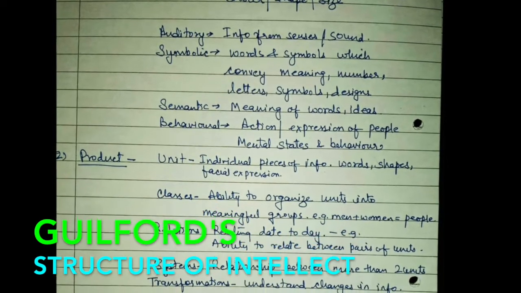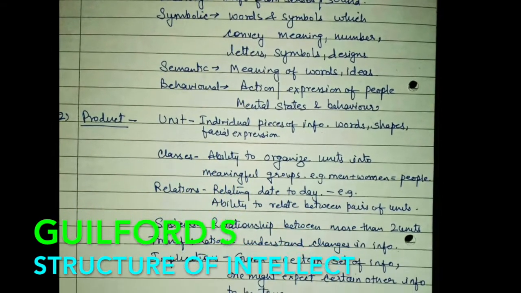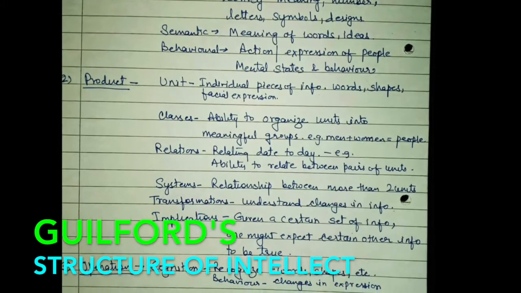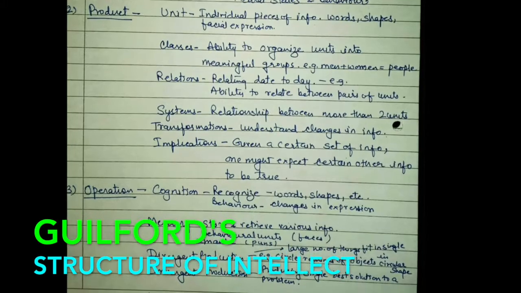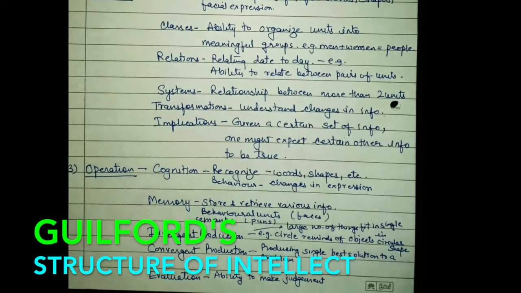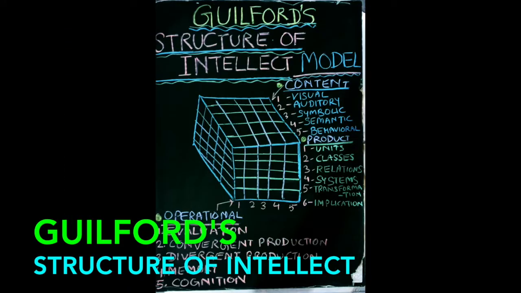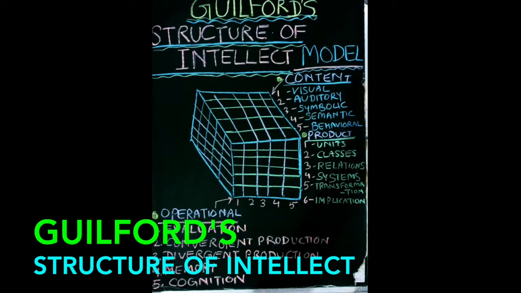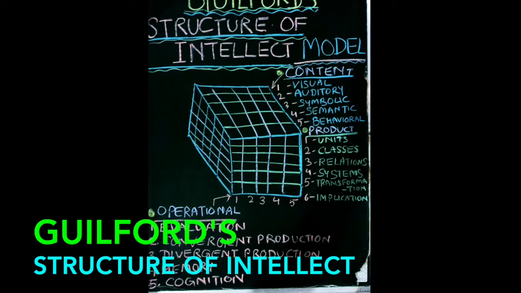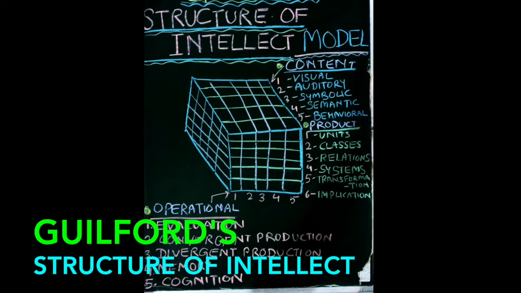His assessment was a factor analytic technique. We'll talk about content, product, and process. This is a rough structure of Guilford's 150 skill areas that he divided under content, product, and process.